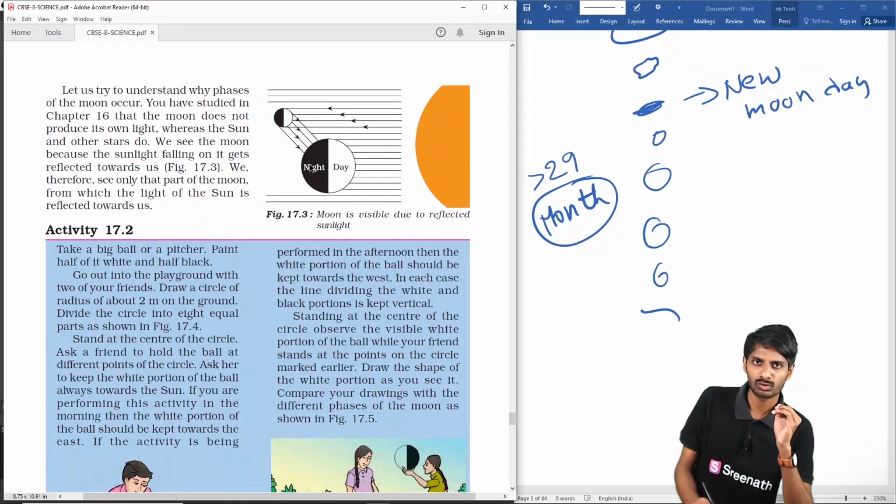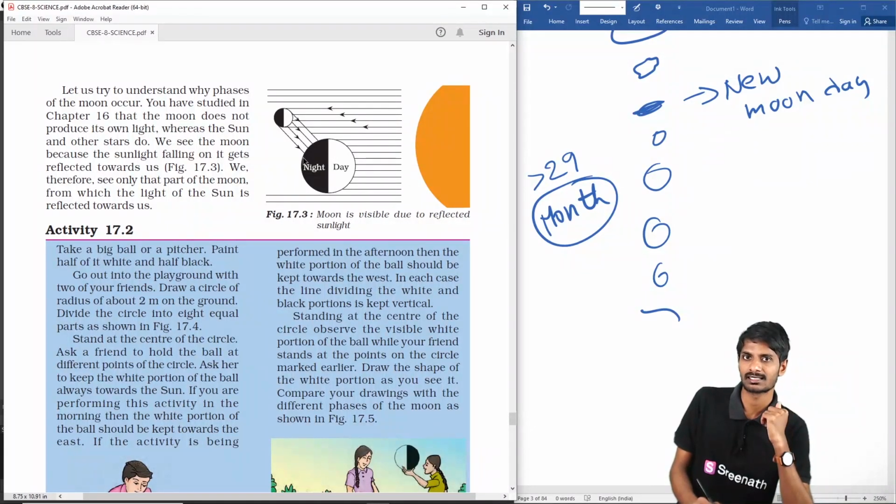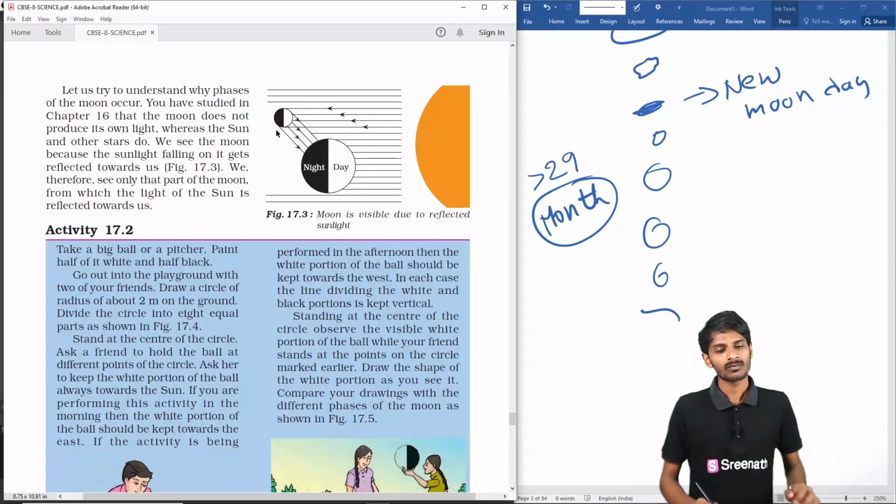Whenever it is night on the earth, the light rays reflect back to the earth. During the day also the light rays may come, but in the brightness of the sun we can't observe the brightness of the moon. That's why during the night, as there is no brightness of the sun, we can observe the brightness of the moon which is coming to the earth.